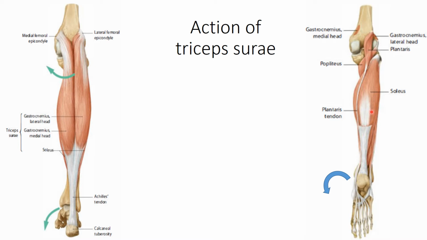Because of that, this muscle is an important contributor to the upright stance of the human, as well as bipedal locomotion. This well developed calf is characteristic of humans, not of lower animals.